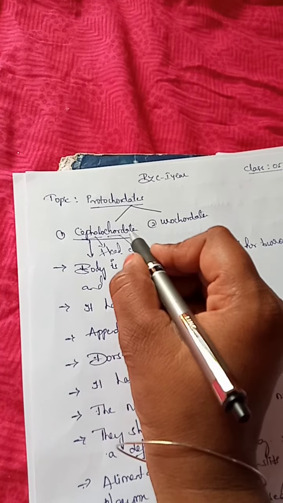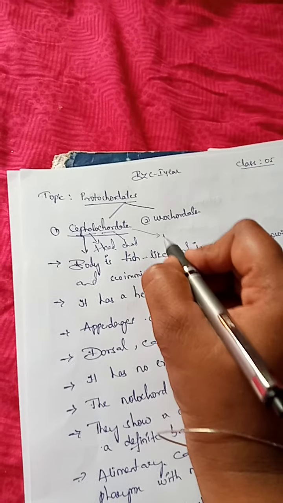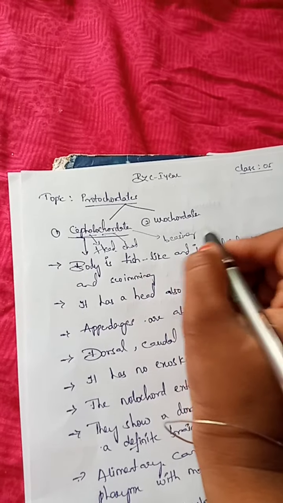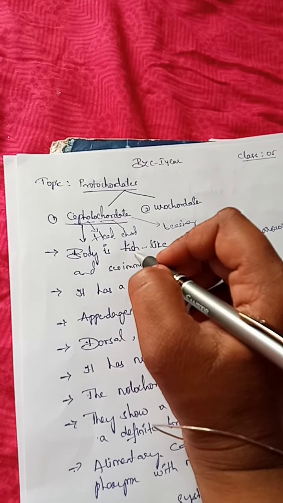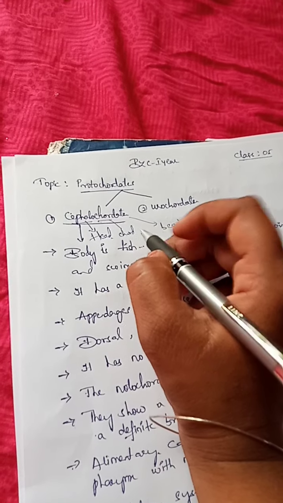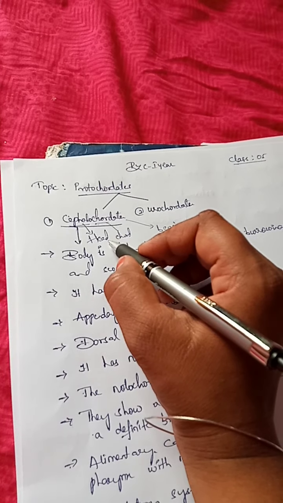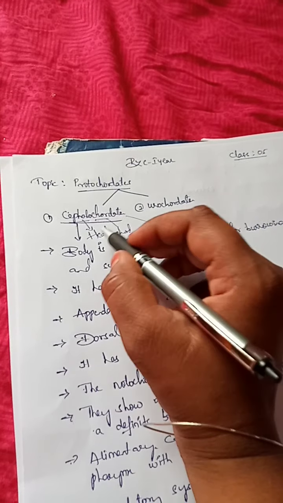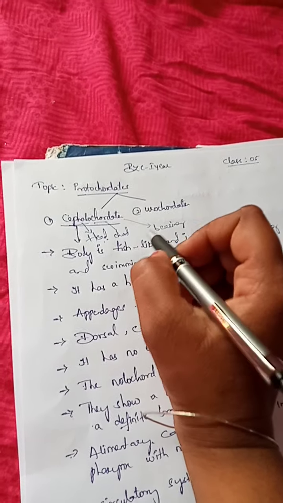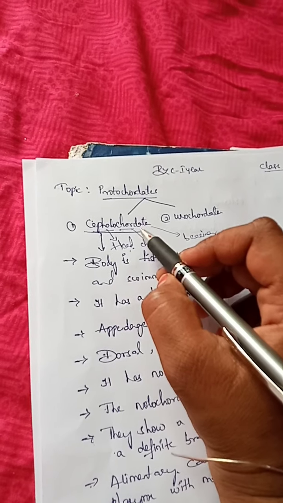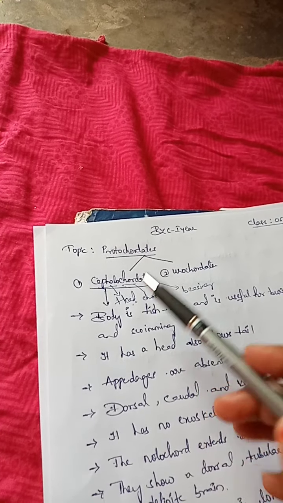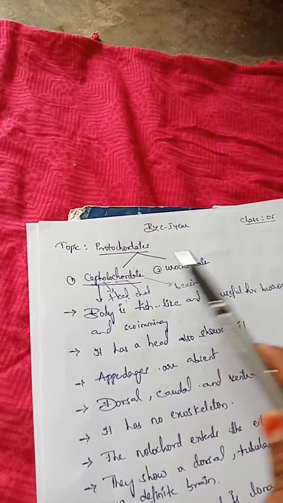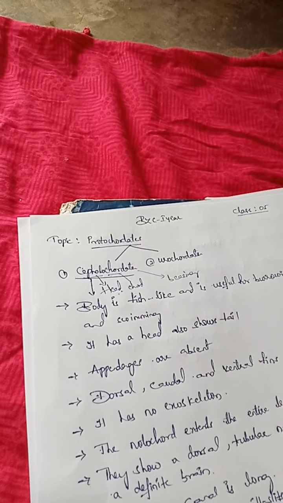In scientific language, 'ata' we call as bearing, that means present. So the organisms that come under Cephalochordata have a cord, not in the head alone, actually in the entire body from head to tail. For that we have named it Cephalochordata, the first subphylum.